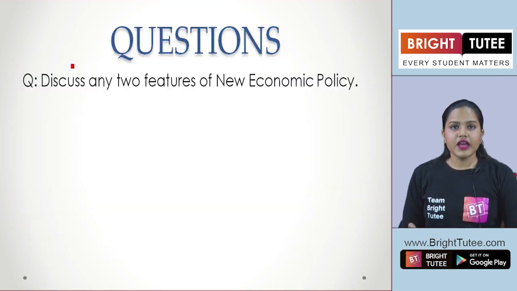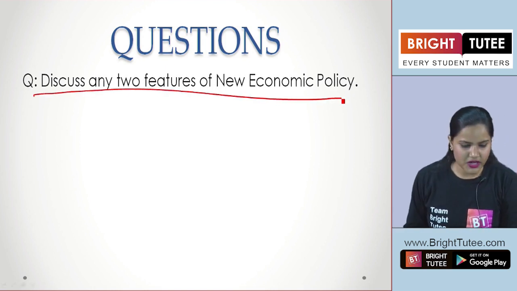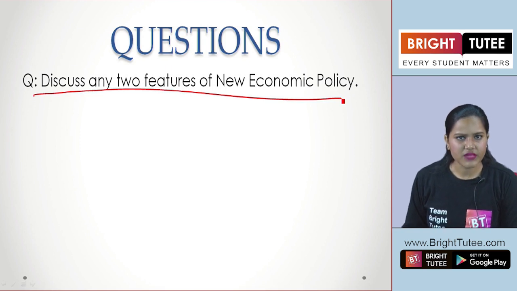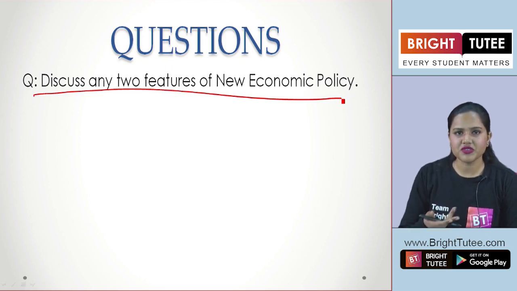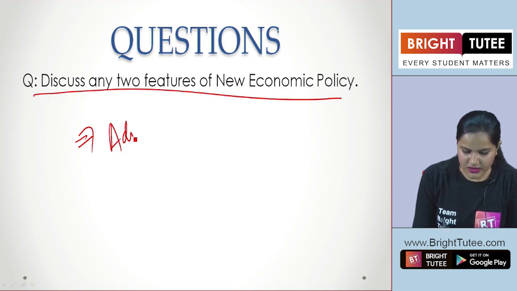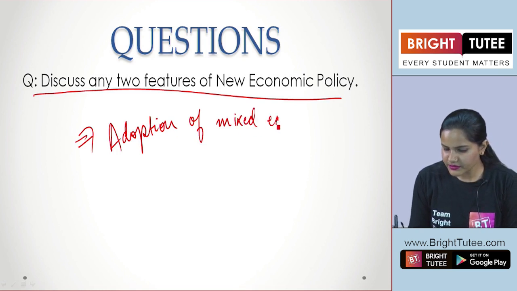Now here, coming to the exercise section, we see the first question is, discuss any two features of the new economic policy. Now you have to just write two features. Quite an easy question here, students. So in this you can talk about the adoption of mixed economy, right?